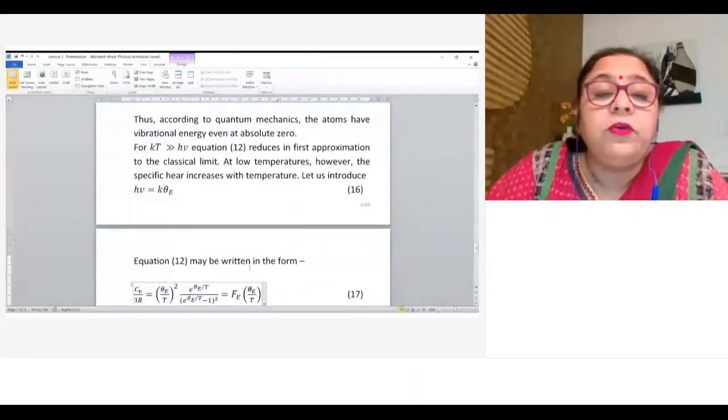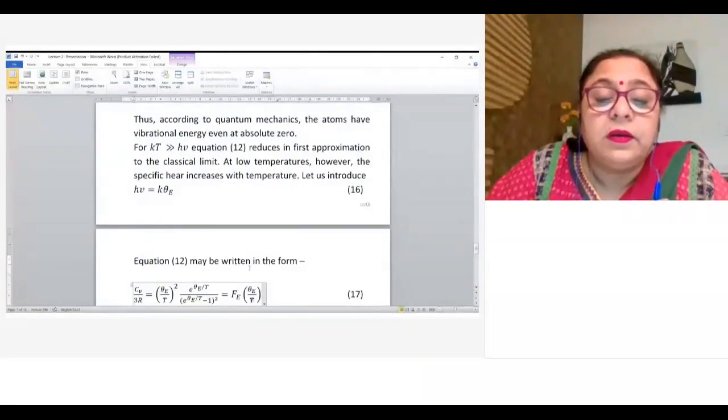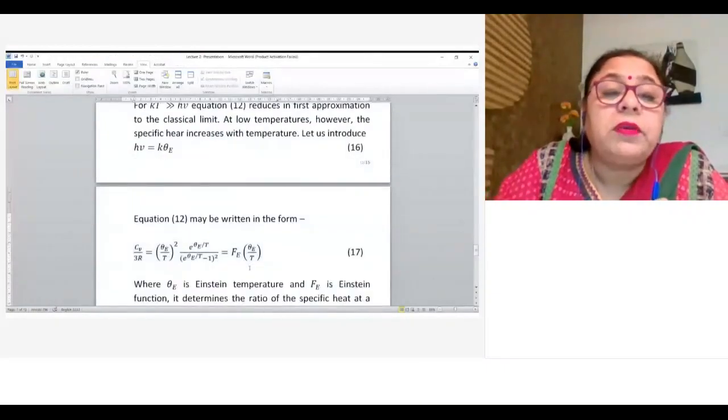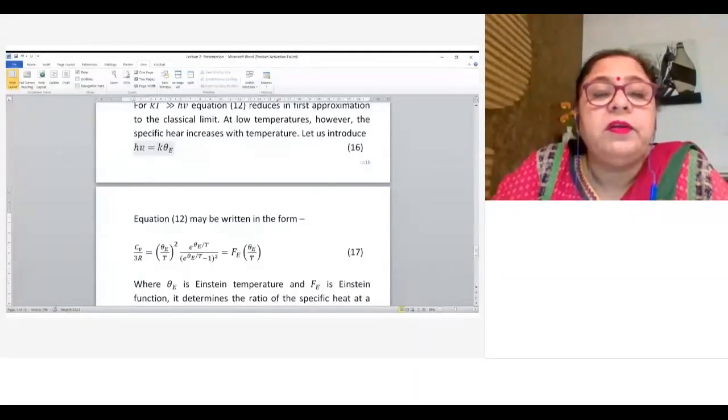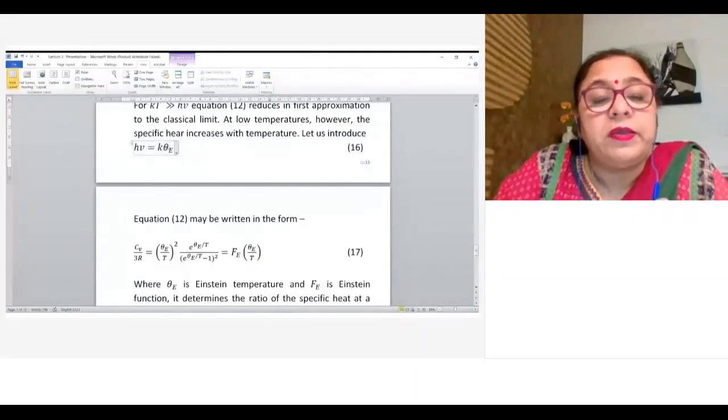And let us introduce a new term, h nu equal to k theta E, where theta E is called the Einstein temperature. And we put this in equation number 12, which is the equation for specific heat: in place of h nu, we put k theta E. It means we are writing down the frequency of the vibration in terms of a temperature, which is the Einstein temperature.